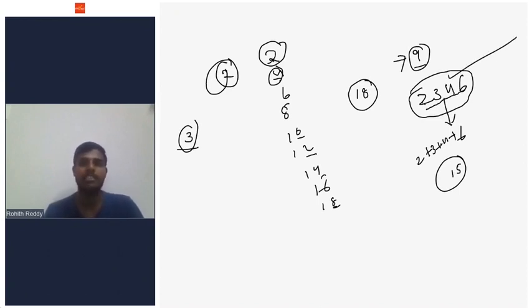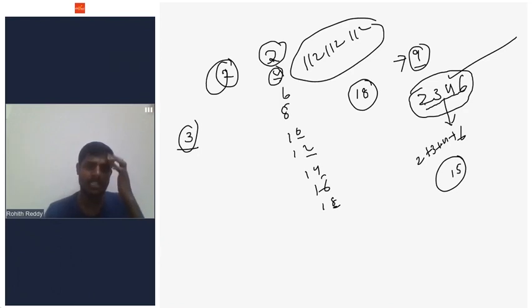Very simple. If I give a bigger number, 112112112, and someone asks whether this number is divisible by 3, we don't need to check the whole thing. Simply add all the digits: 1 plus 1 is 2, 2 plus 2 is 4, and so on up to 12. The sum of all the digits is 12. We know 12 is divisible by 3, so this whole number is also divisible by 3.